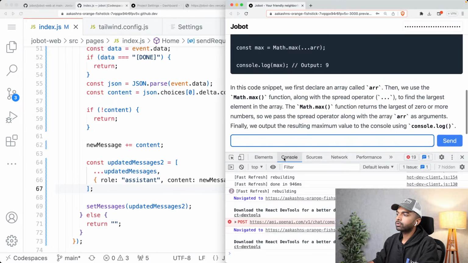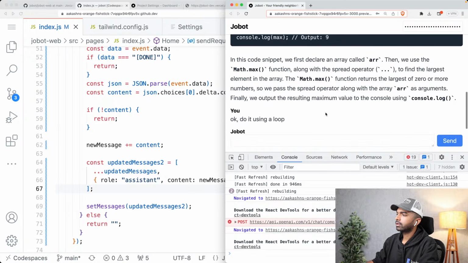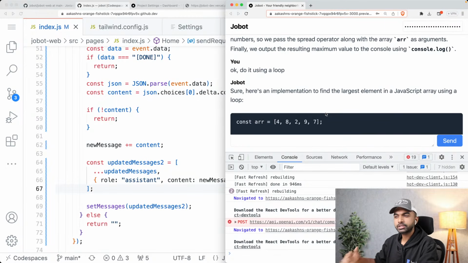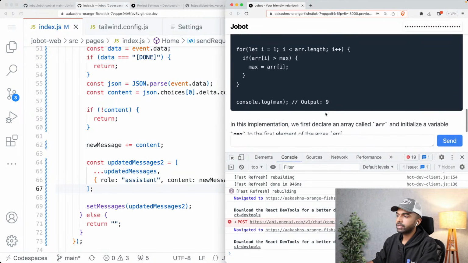Then another thing for you to try to figure out is how can you scroll this automatically as new messages are coming in. Okay, do it using a loop. And let me hit send. And you can see now that this is not scrolling automatically. So again, figure out a way to actually scroll this as the messages are coming in.